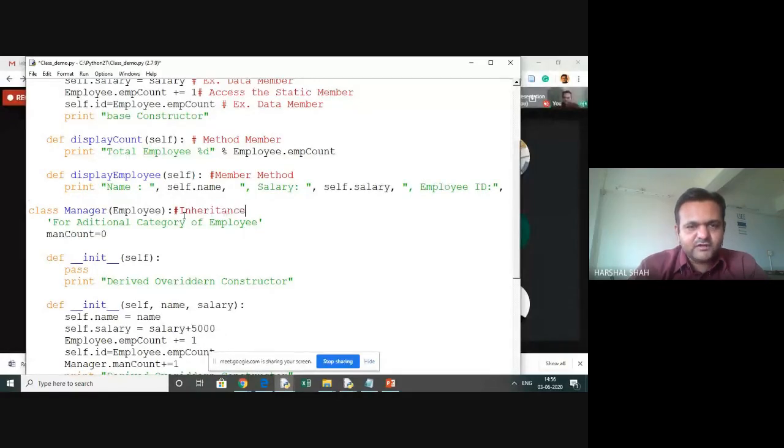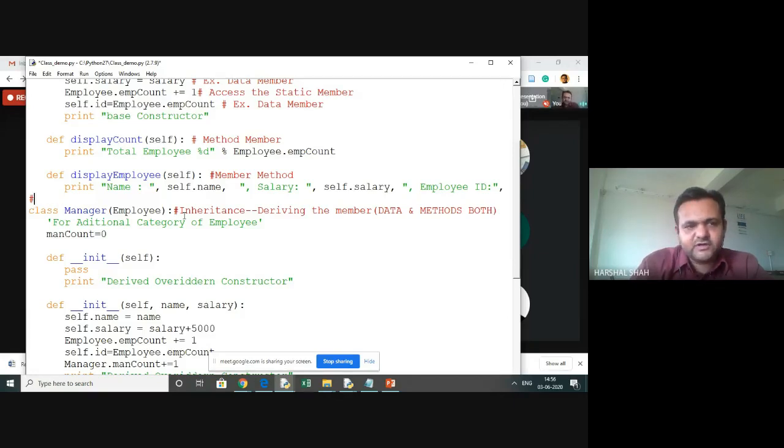It means deriving the members, which can be data and methods both, of the parent class.